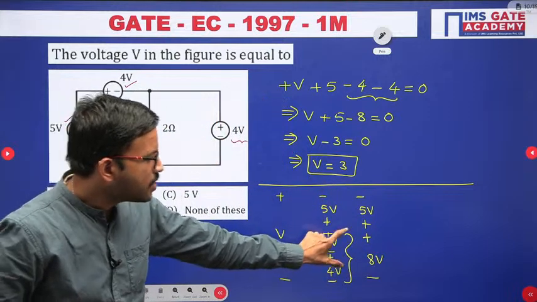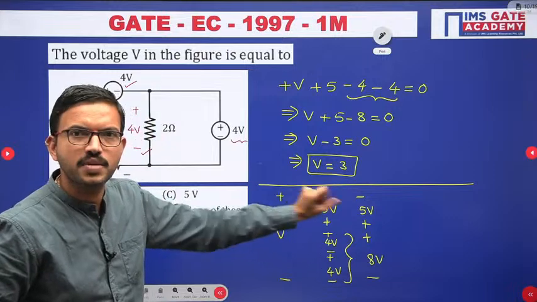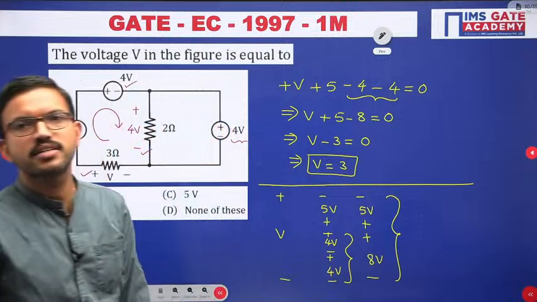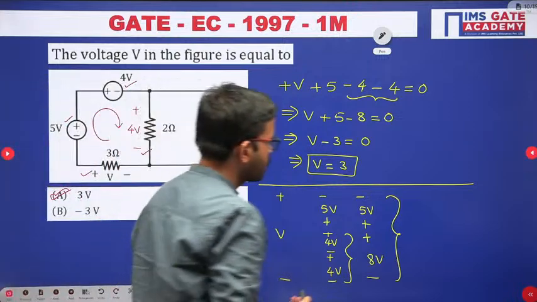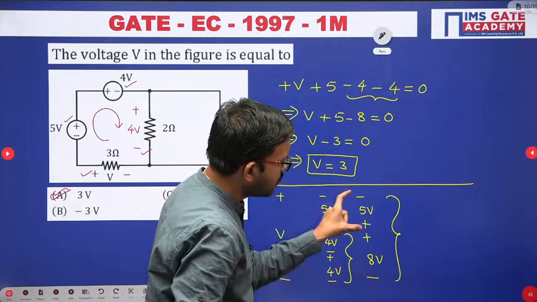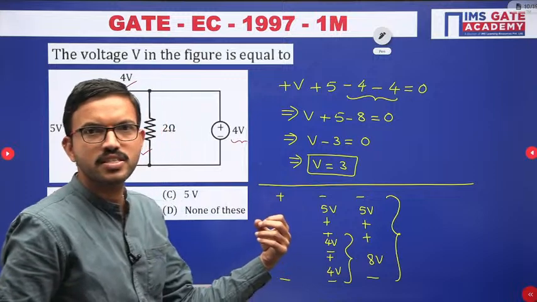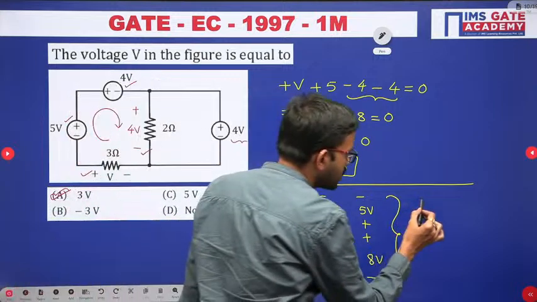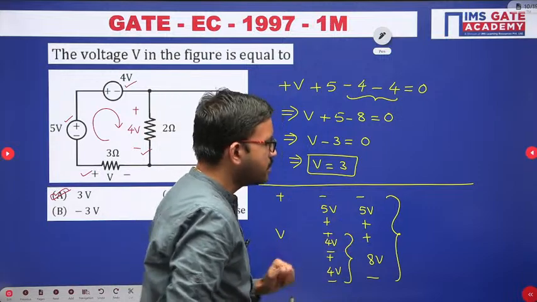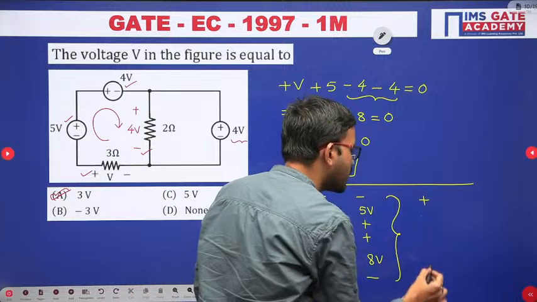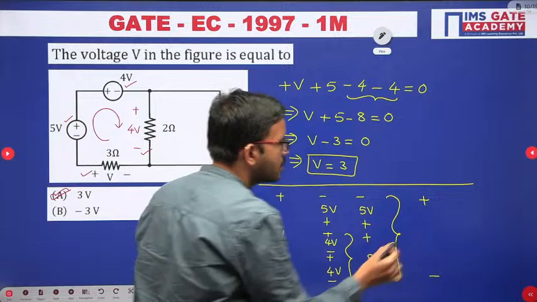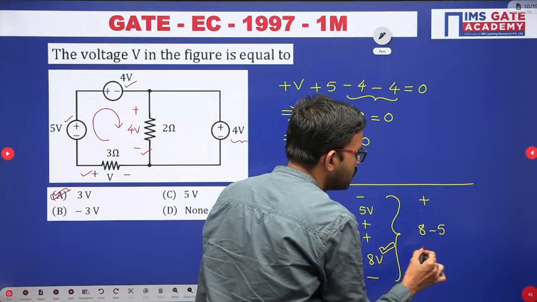Now in this case, the polarities are plus minus, but here minus plus. What can we do? We have to subtract, right? So when the polarities are plus minus and minus plus, you have to perform subtraction. You can subtract the smaller from the larger. 5 volt you can subtract from 8 volt, so the resultant polarities you are getting are plus minus. Whatever the larger one is, you get that polarity. So here 8 minus 5 is nothing but 3 volts.